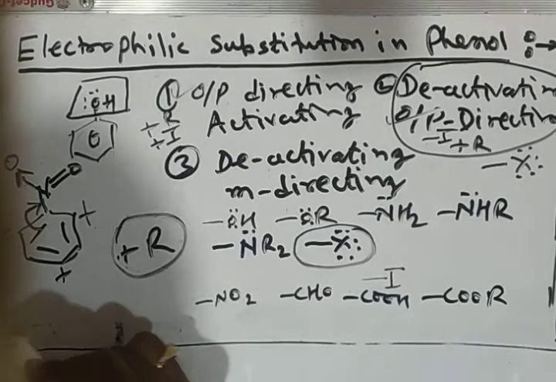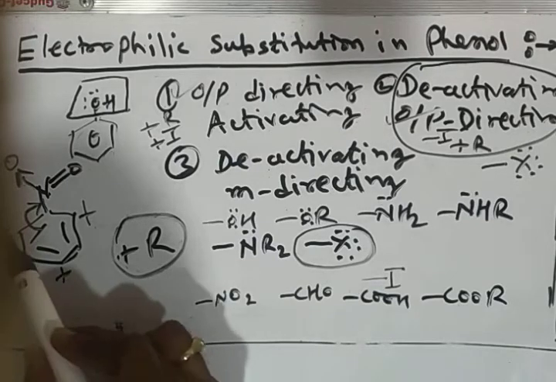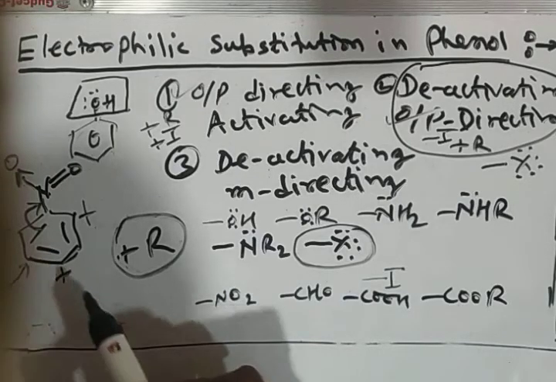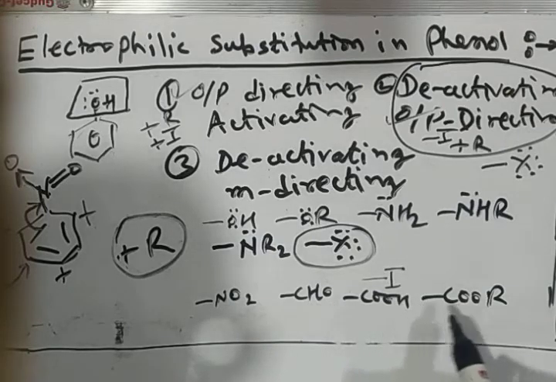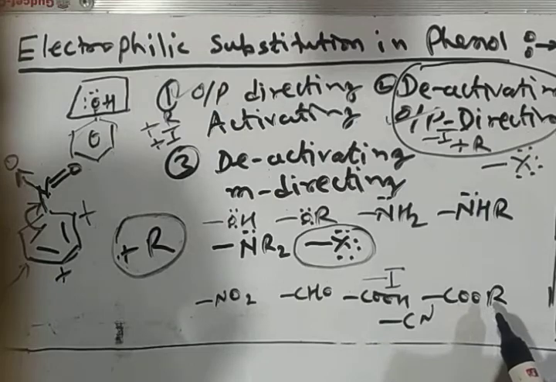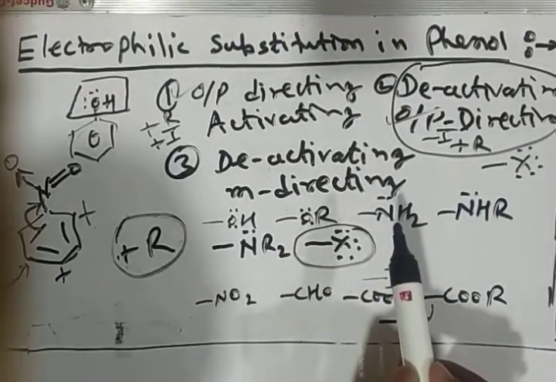So the electrophile will attack where positive charge is absent, meaning at the meta position. So NO2, CHO, COOR, COR, CN, etc. functional groups act as deactivating and meta directing.